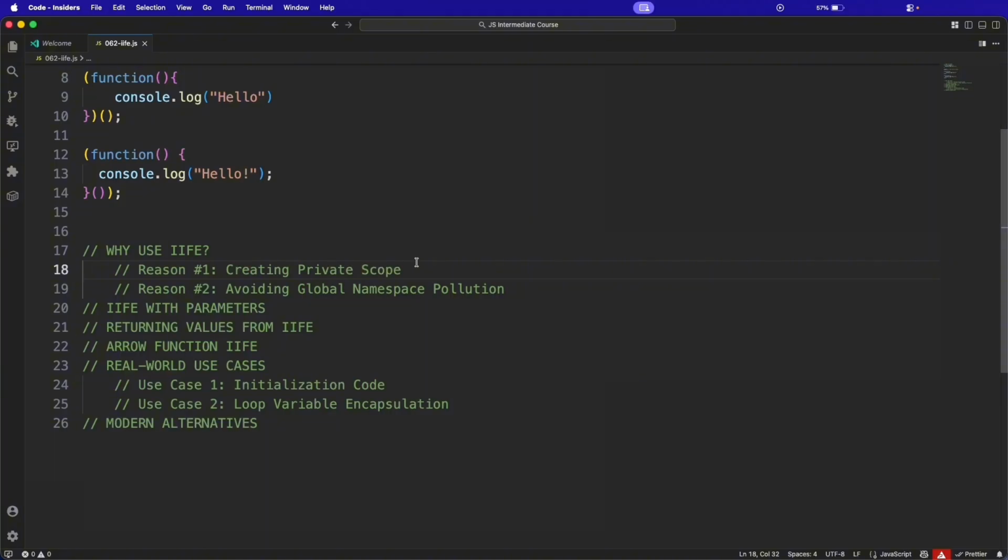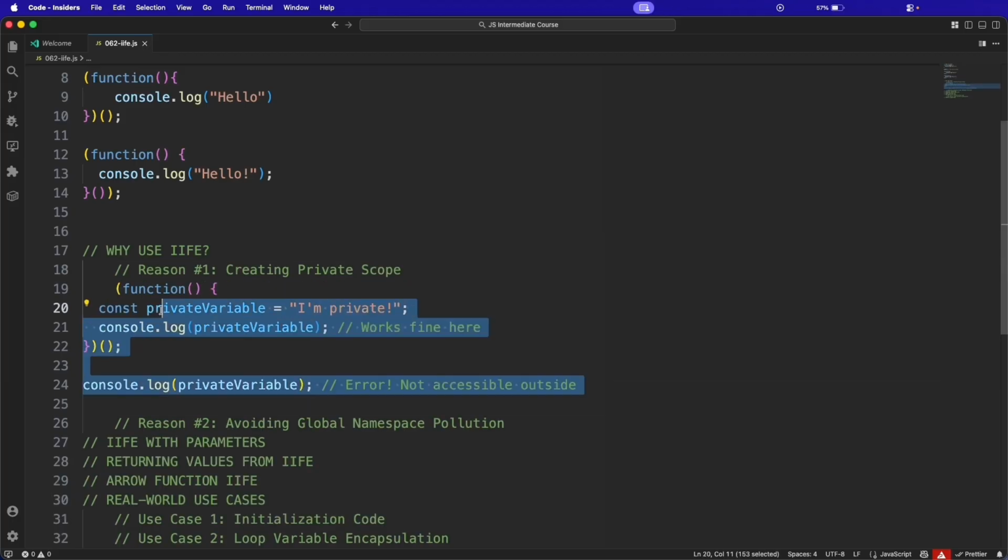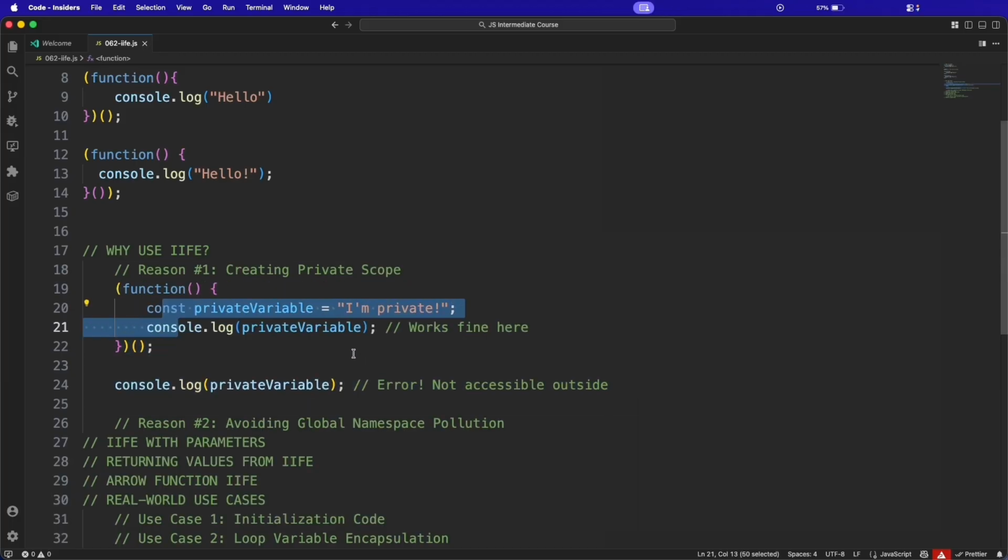First is creating private scope. Before ES6 gave us block scope with let and const, JavaScript only had function scope. IIFE was the go-to pattern for creating private variables that wouldn't pollute the global scope. Check this code. This was crucial in avoiding naming collisions, especially when multiple scripts were loaded on the same page. You see?